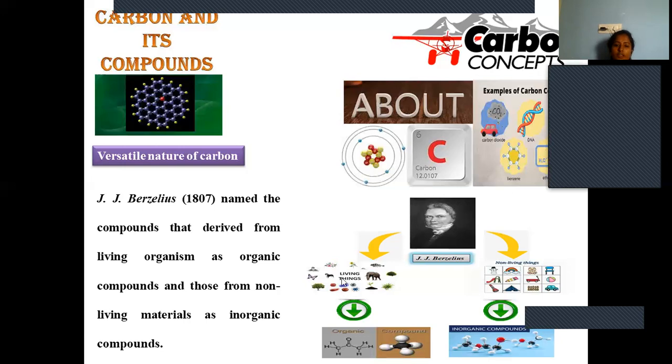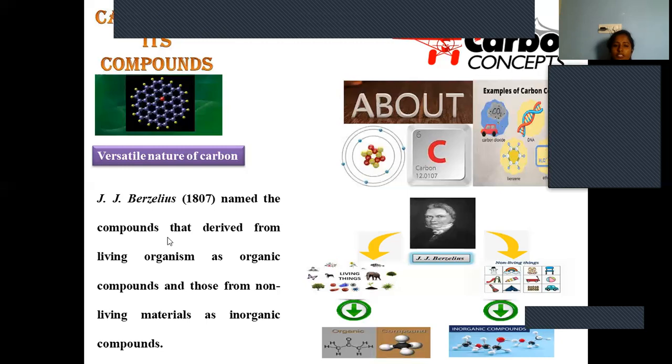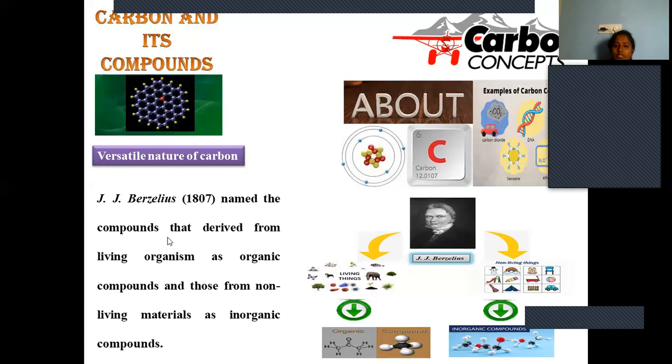Living organisms are obviously composed of organic compounds, so he categorized them as organic. But all non-living things may not be considered inorganic. Some materials may be organic as well, right? This kind of classification, first of all, we have to appreciate, because it is a foundation. Based on this foundation only, further research goes on. Research is never an ended process.